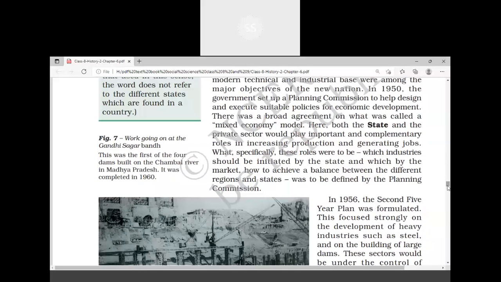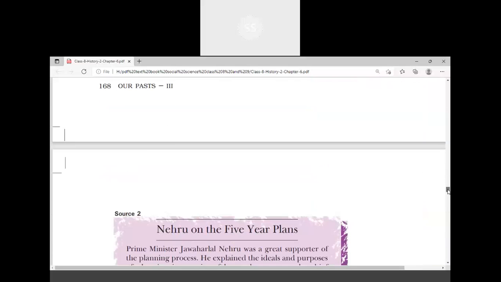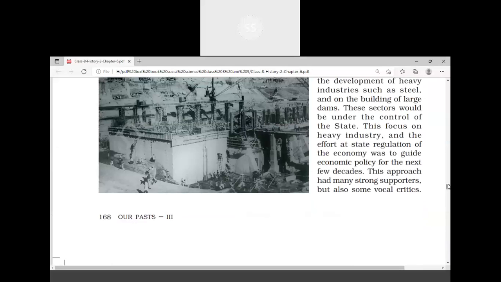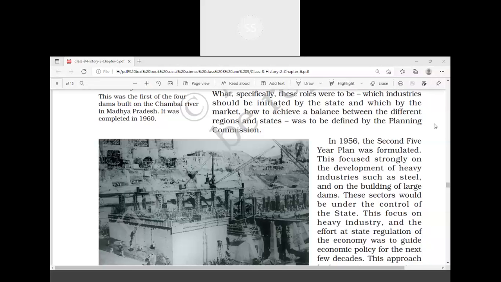That means how was it done? We started constructing dams and investing money on research on high yielding variety of seeds. Because of construction of dams providing irrigation and water facilities, India could achieve the green revolution by 1960. So achieving green revolution is purely because of our planned economy.